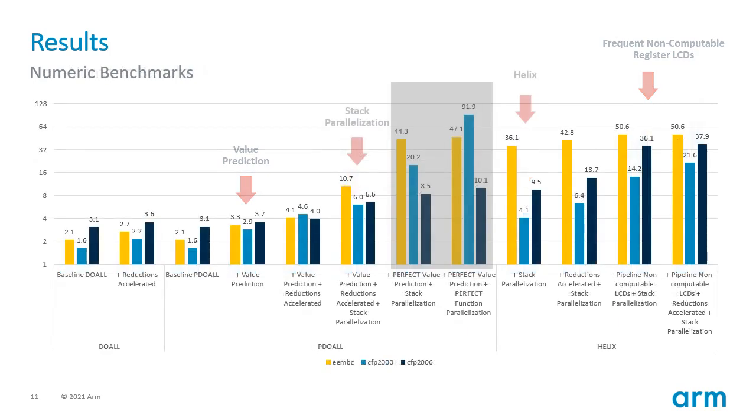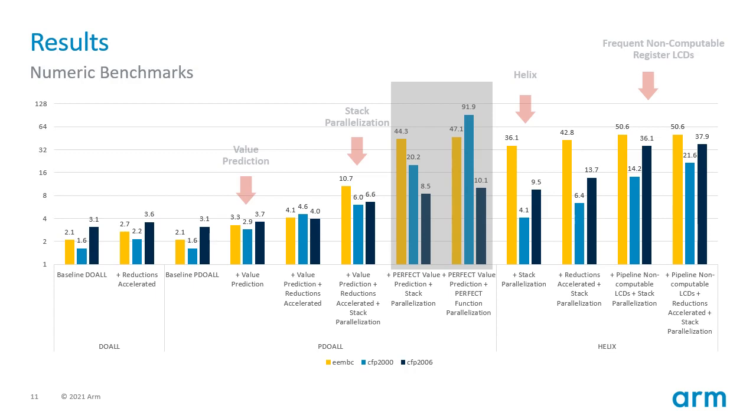The numeric benchmarks follow a similar pattern to the non-numeric ones in some respects. In both cases, partial dual benefits from value prediction and stack parallelization, and then Helix support for frequent dependencies further improves the limit speedups. However, the magnitude of the gain is amplified in the numeric benchmarks, as they can be seen achieving 20 to 50x speedups in the limit in the full Helix configuration.